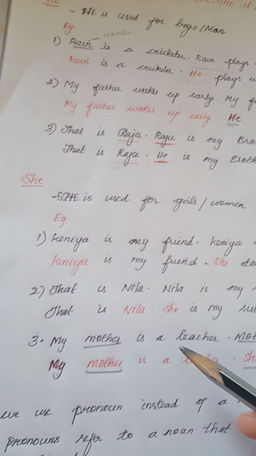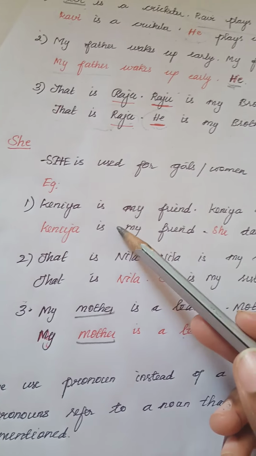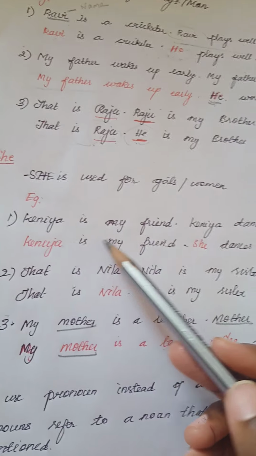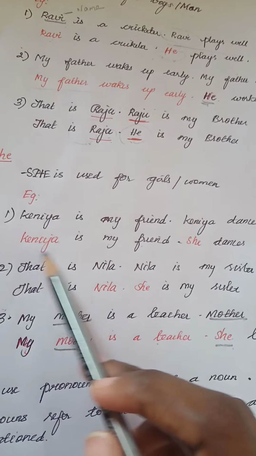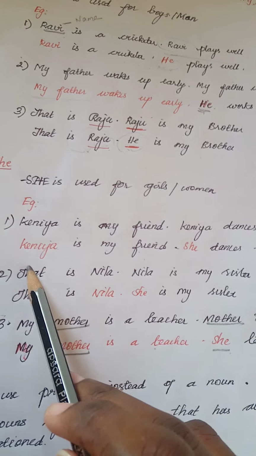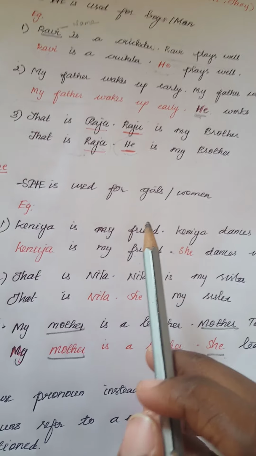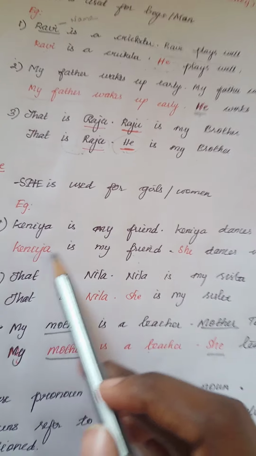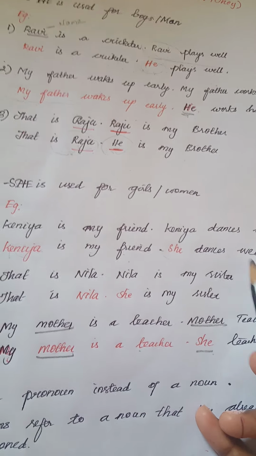Now let us learn the pronoun she. She is used for girls and women. Kenya is my friend. Kenya dances well. Kenya is my friend. She dances well. I said in the first sentence you have to use the subject name. In the second sentence only you have to replace the subject with the pronoun. We are replacing the noun Kenya with the pronoun she. Got it? She dances well.